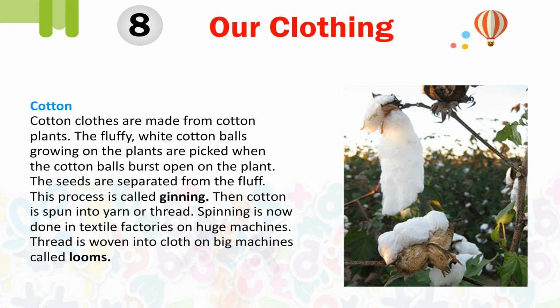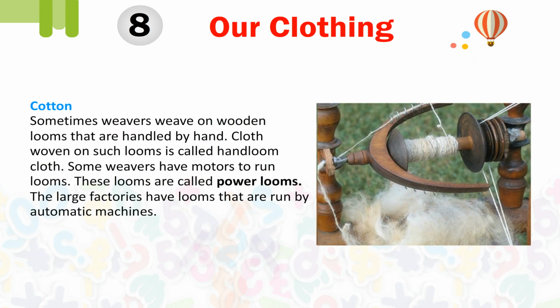Thread is woven into cloth on big machines called looms. Sometimes weavers weave on wooden looms that are handled by hand. Cloth woven on such looms is called handloom cloth. Some weavers have motors to run looms. These looms are called power looms. The large factories have looms that are run by automatic machines.